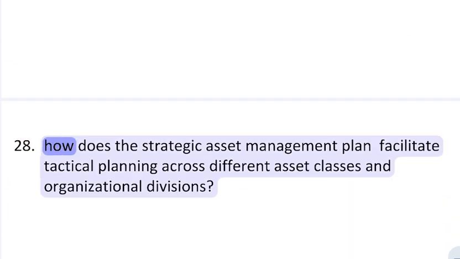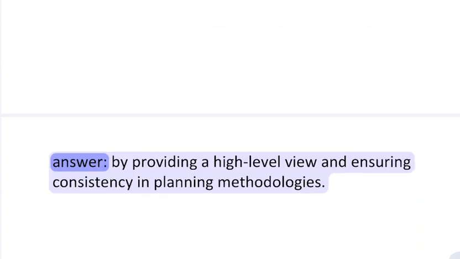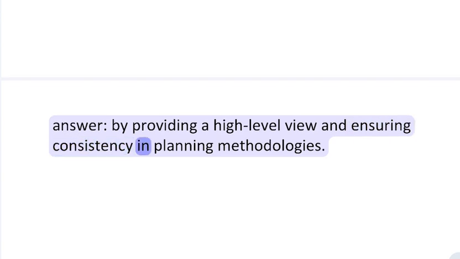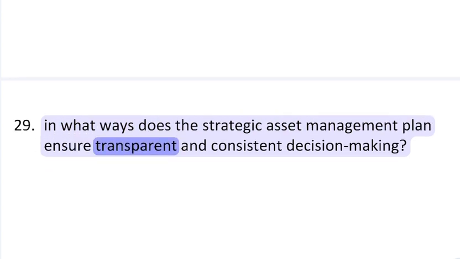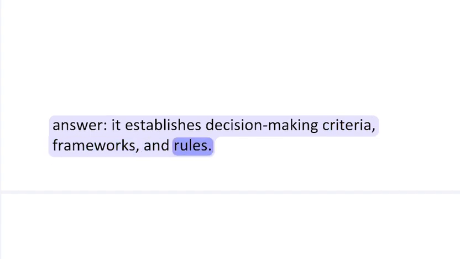28. How does the strategic asset management plan facilitate tactical planning across different asset classes and organizational divisions? Answer: by providing a high-level view and ensuring consistency in planning methodologies. 29. In what ways does the strategic asset management plan ensure transparent and consistent decision-making? Answer: it establishes decision-making criteria, frameworks, and rules.